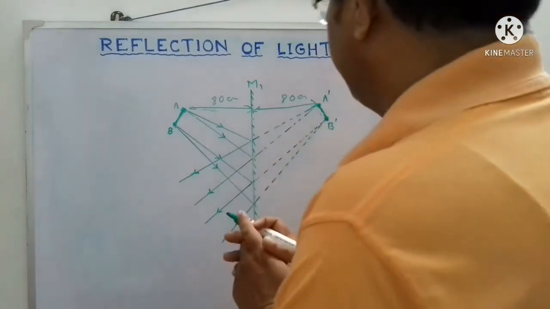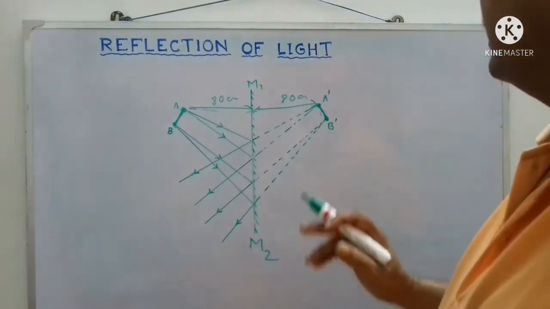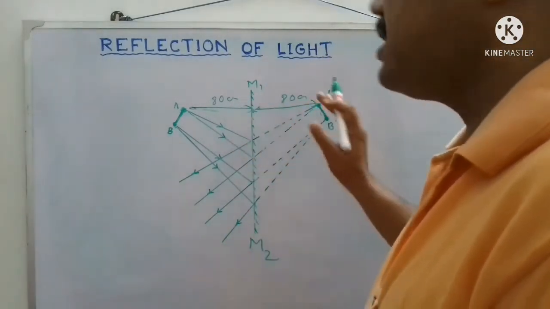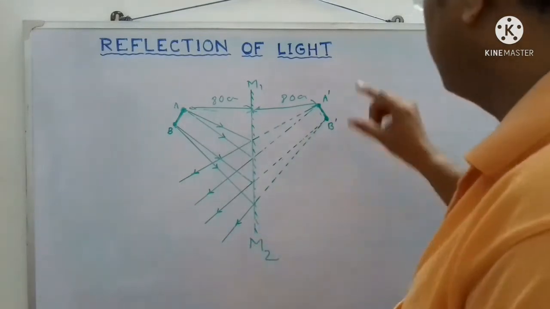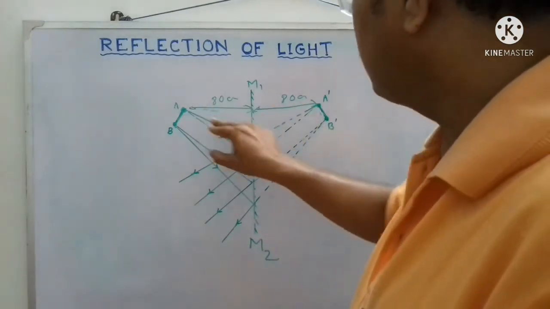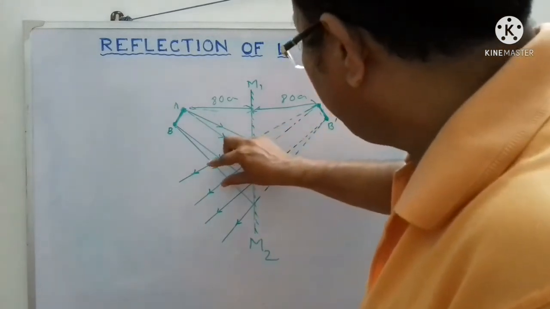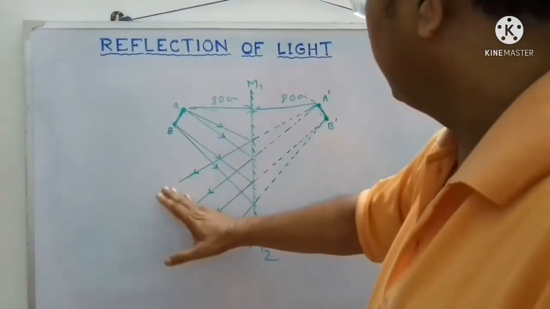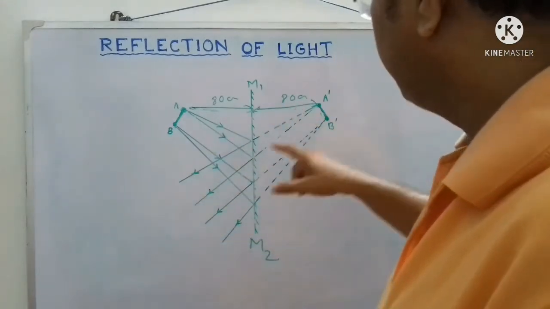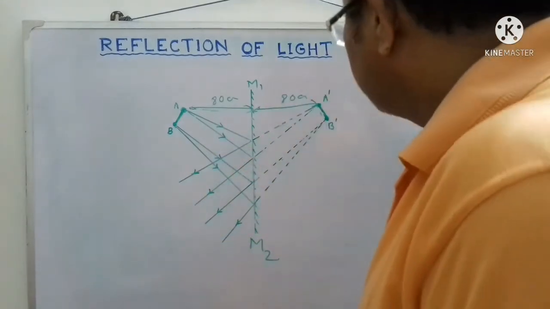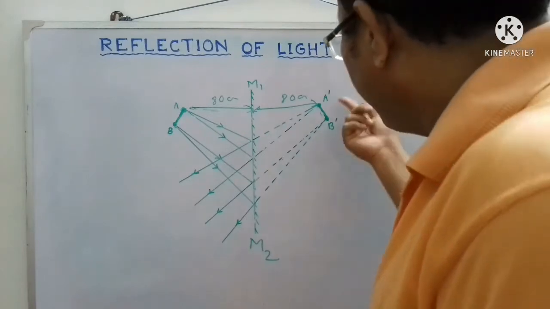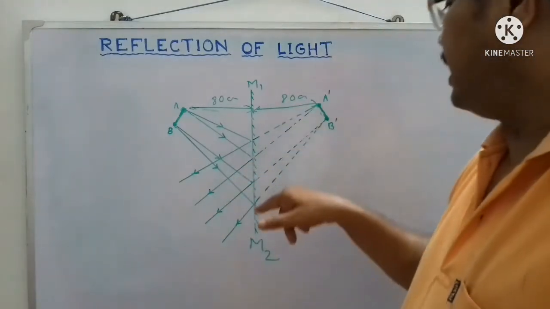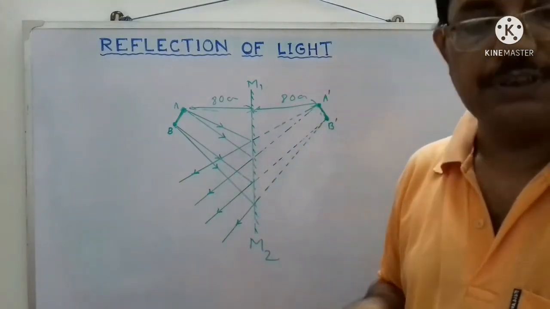Now the second characteristic is that the image formed is virtual. It is not real. Why? Because the rays after reflection are diverged. So a person will understand that light comes from some point from where the light appears to be diverged.